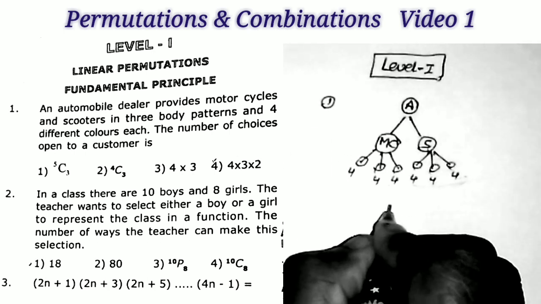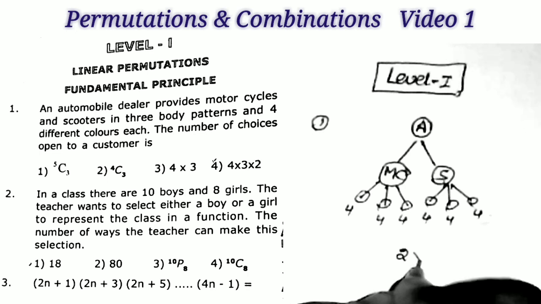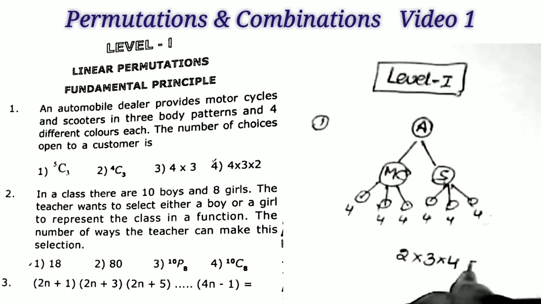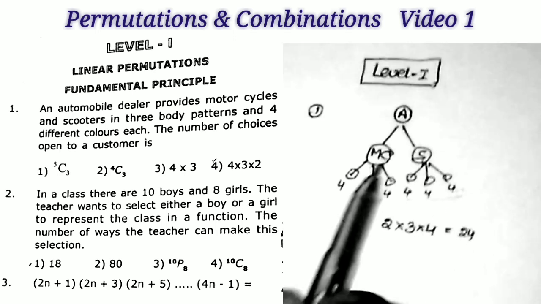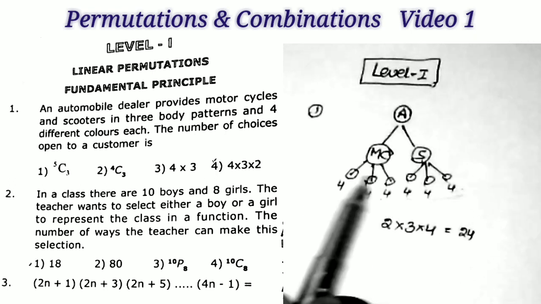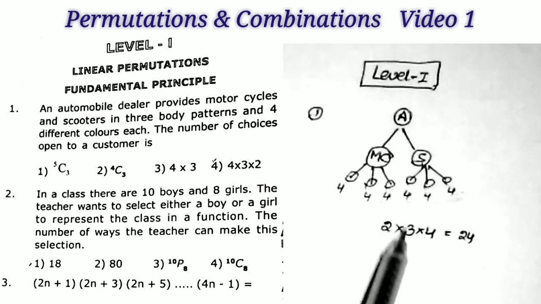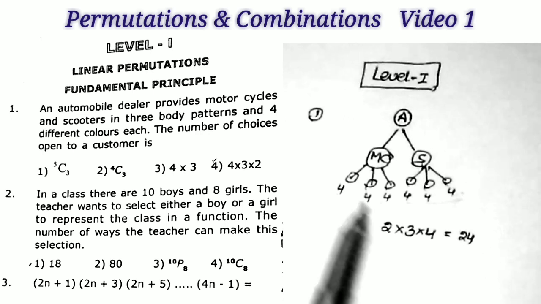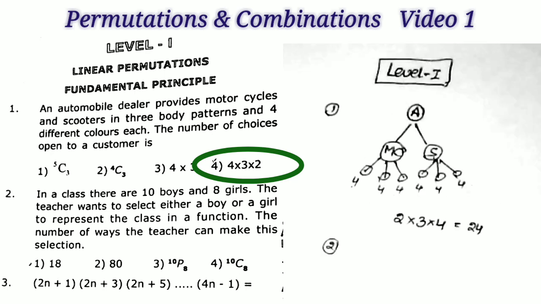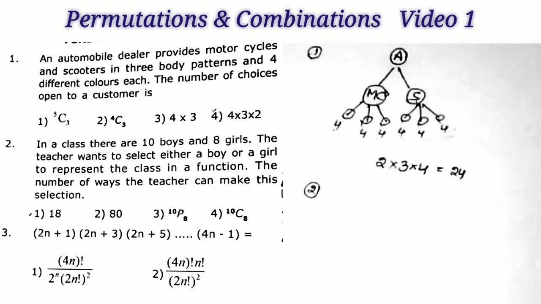Now the shortcut is 2 articles, 3 models, 4 colors. This is the fundamental principle, that equals answer 24. 2 articles, motorcycles and scooters, 3 body patterns, that is 3 models, 2 into 3. Each one is 4 colors, that is 2 into 3 into 4 is equal to 24. Simply the answer is equal to 24. That's all. And that is the last option. Okay. Now the second question.